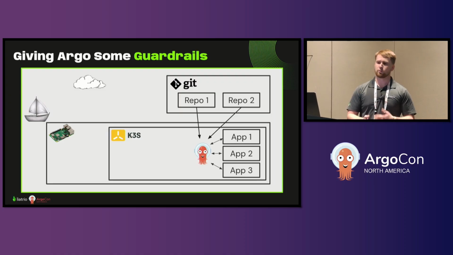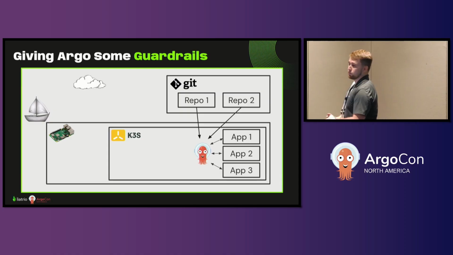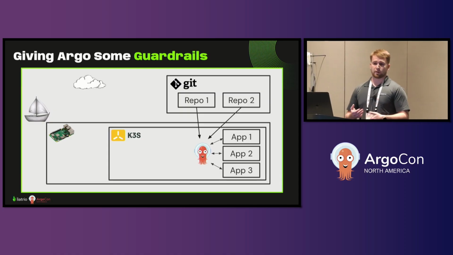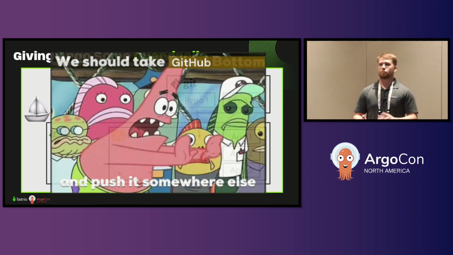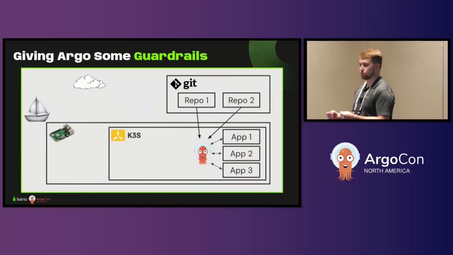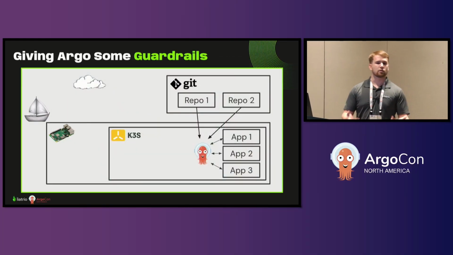So the first problem that we need to solve is the Git availability. Argo needs to be able to talk to Git. Well, if we're worried about Argo being able to reach Git from on the cluster, what if we just moved Git? Now, I don't mean change where we commit and push code to, but what I mean is move Git out of GitHub or Bitbucket and into a location closer to Argo.